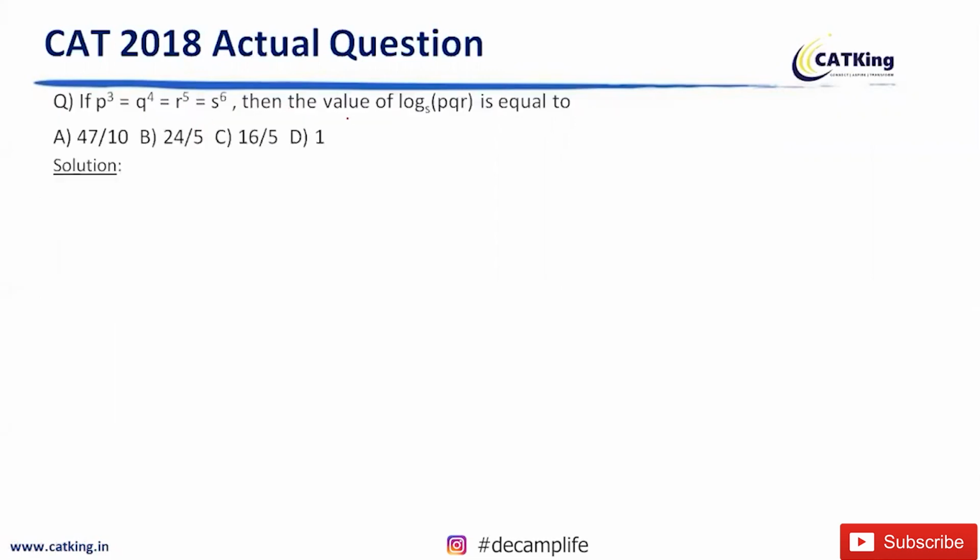See, what we have to do over here is, this base is s and we have to convert p, q, r in terms of s. Then we can get this value very easily. This is the only concept which will be used here. So p cube is equal to s raised by 6. So p will be equal to s raised by 6 divided by 3, which is s square.